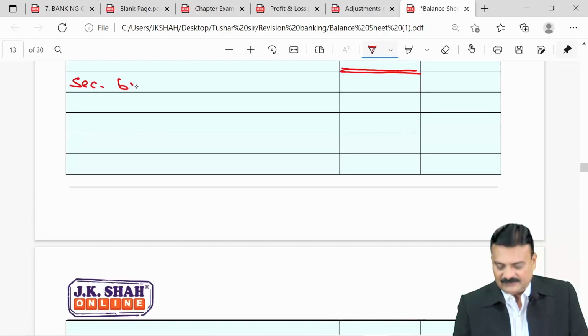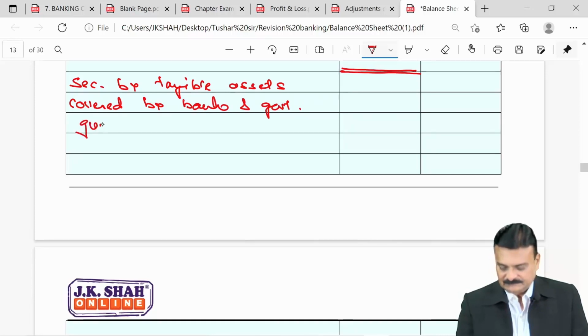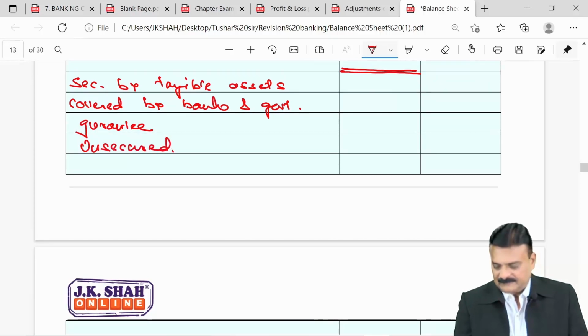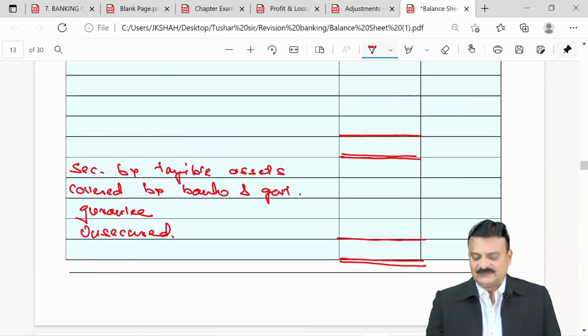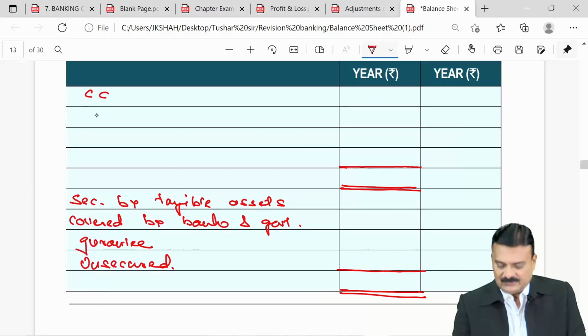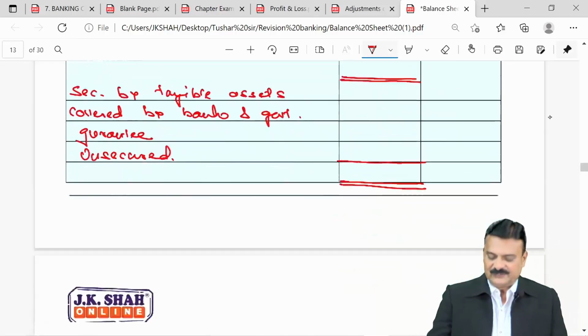It says secured by tangible assets, then covered by bank and government guarantee, and third one unsecured. So advances has to be classified in two different ways. First you will write all advances like cash credit, overdraft, term loans and bills purchased and discounted, and then classify them as per their security.